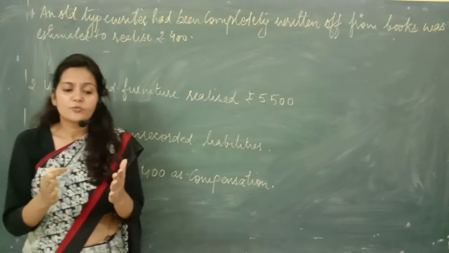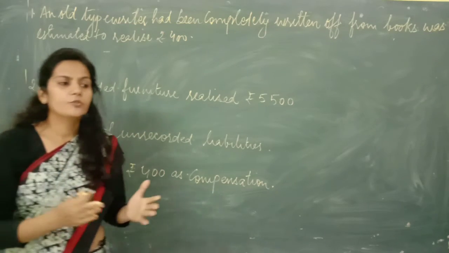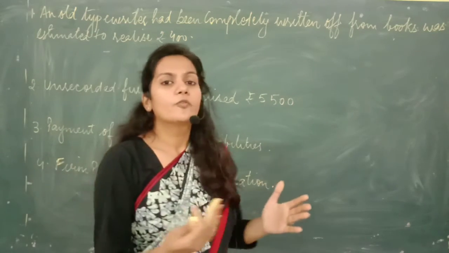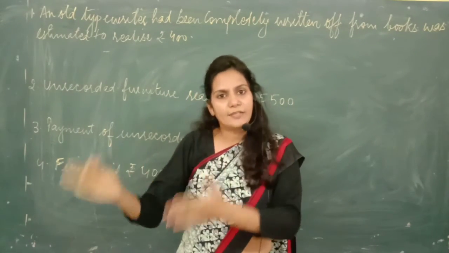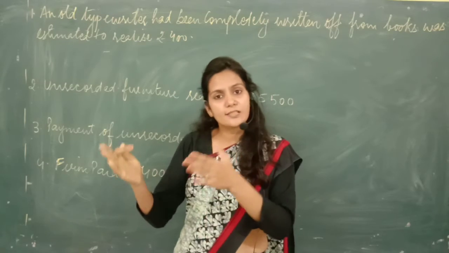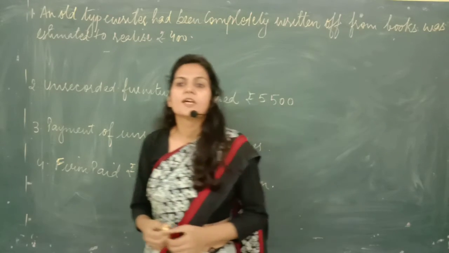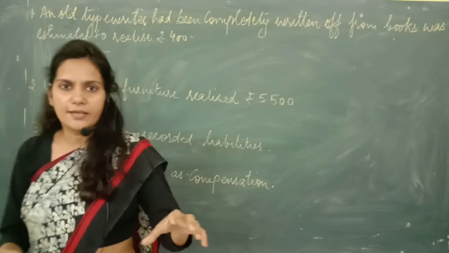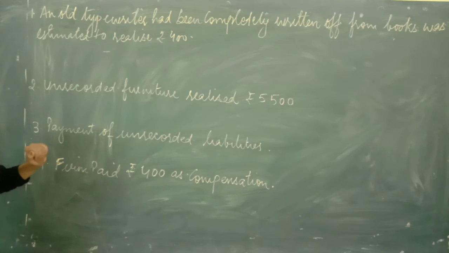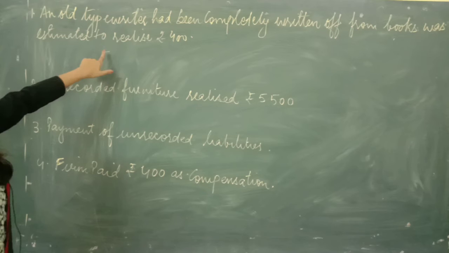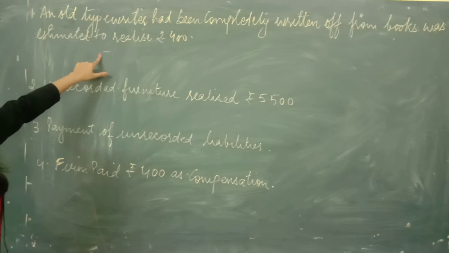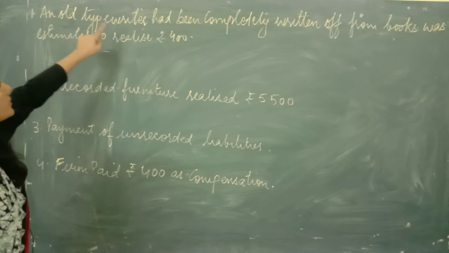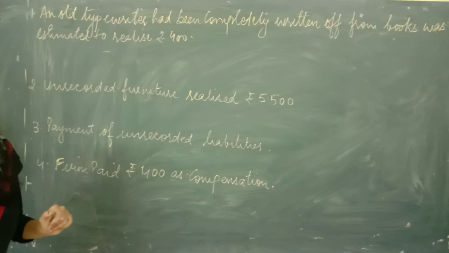You know the meaning of this thing, no? Sometimes the book value may fall to 0, but still the asset is alive, or still the asset is existing in the firm. Got it? So one such asset is there whose book value is 0. It means in the balance sheet that asset wasn't recorded, but at the time of dissolution we are going to sell off that asset, and that asset is estimated to realize rupees 400 to us.